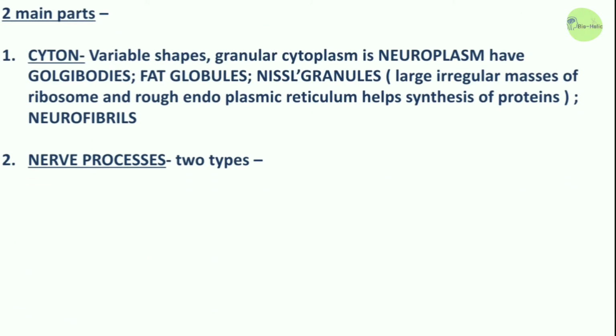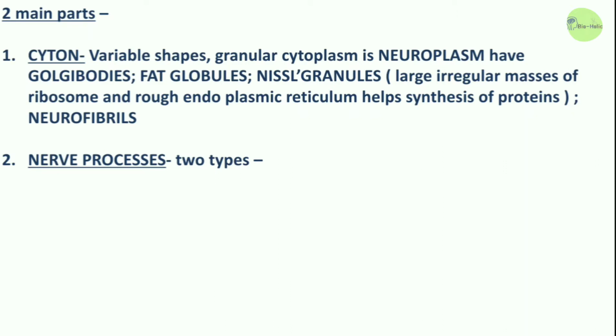The cytons are variable in shape. The granular cytoplasm is called neuroplasm, which has Golgi bodies, fat globules, and Nissl granules. The Nissl granules are large irregular masses of ribosomes and rough endoplasmic reticulum, which help in the synthesis of proteins. And the cyton also contains the neurofibrils.